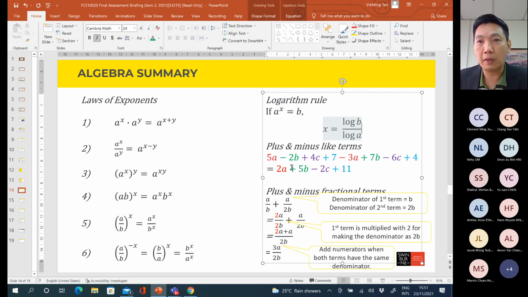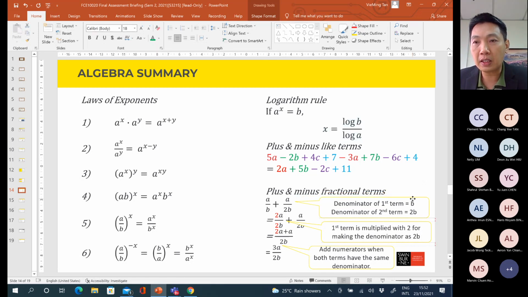So far, okay, I stop for a while. Compare these two. This one involves multiplication or division activity of the base number. This one involves plus and minus activity of different terms, okay, different like terms. Okay, last one is this one.